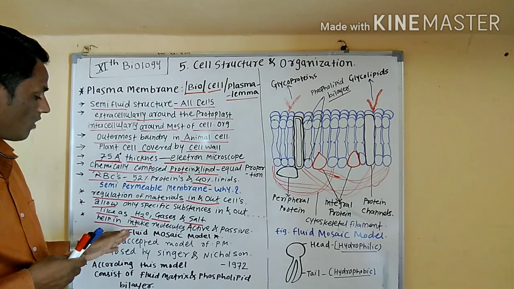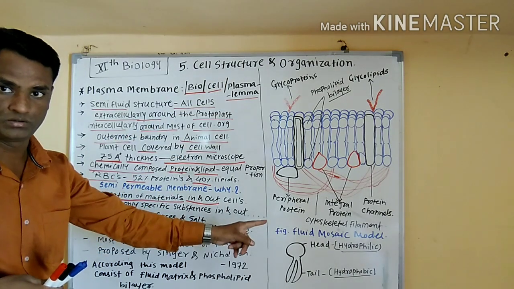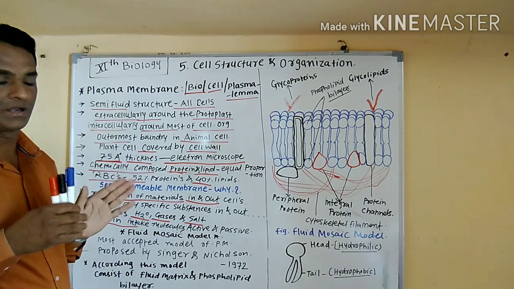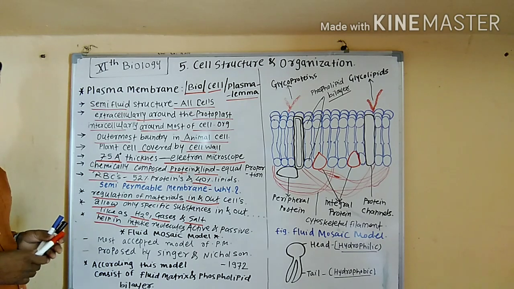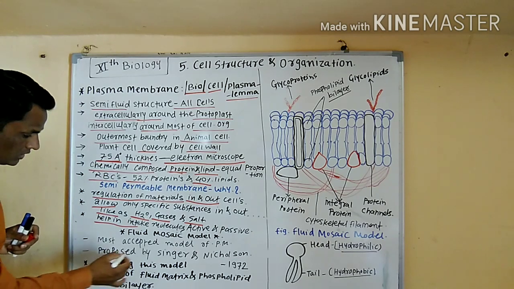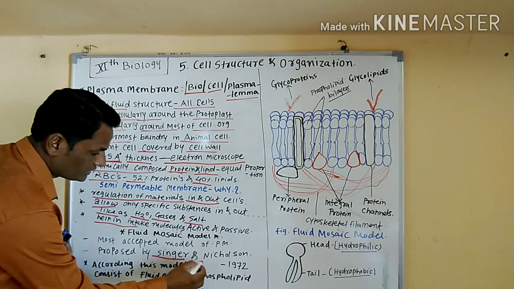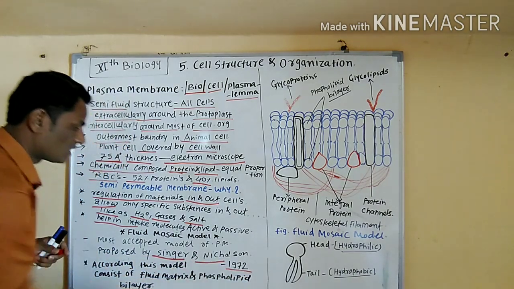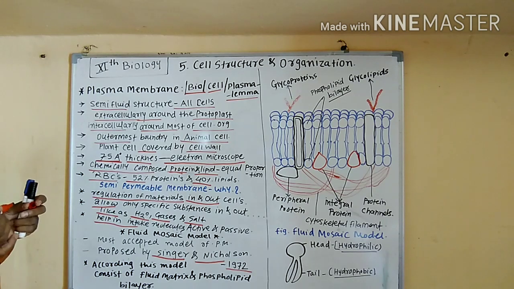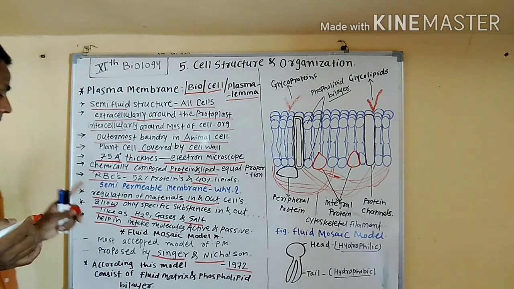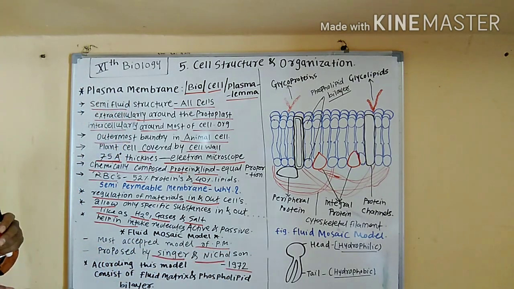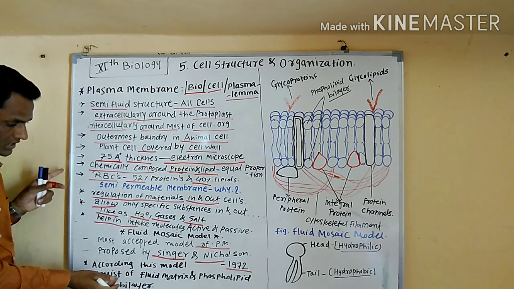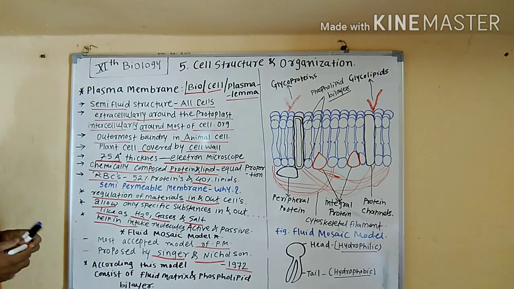We are going to study the fluid mosaic model. The fluid mosaic model means the plasma membrane model, and it was proposed by Singer and Nicolson in 1972. This is the most accepted model of the plasma membrane.